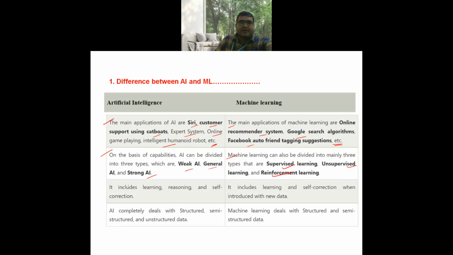AI includes learning, reasoning, and self-correction. Machine learning includes learning and self-correction when introduced with new data. AI completely deals with structured, semi-structured, and unstructured data. Machine learning deals with structured and semi-structured data.